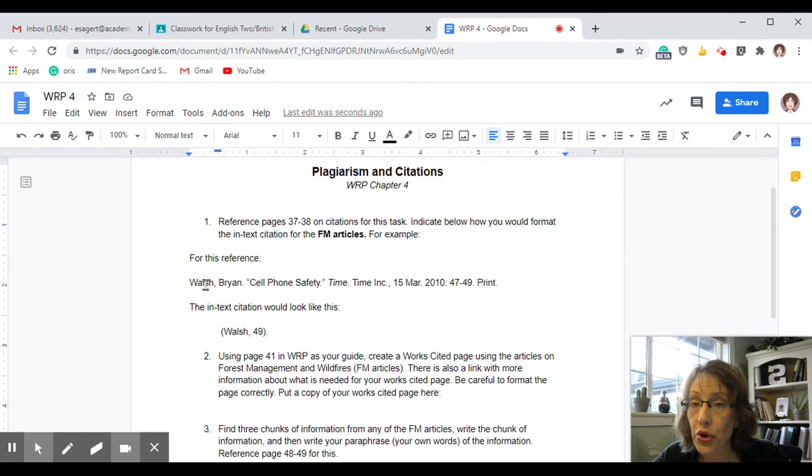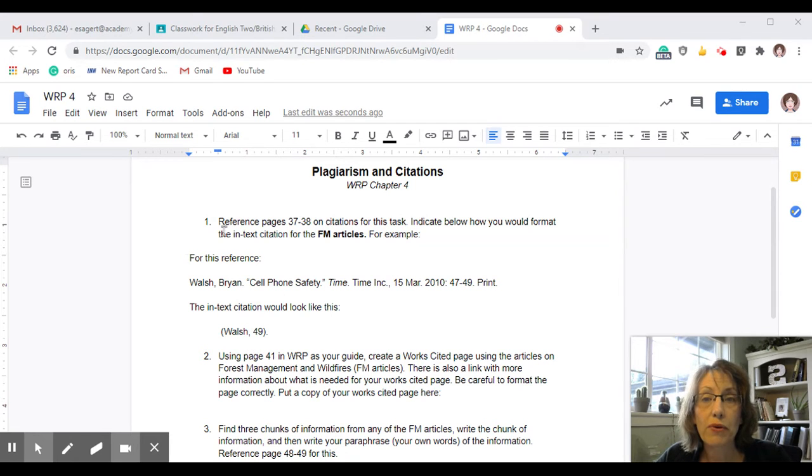When you don't know the author's name, it's going to be the article title. So you would just put the first word or two of the title, and then a page number if it has one. At the end of your sentence, it's like part of the sentence. It's really important that the period goes after the parentheses.